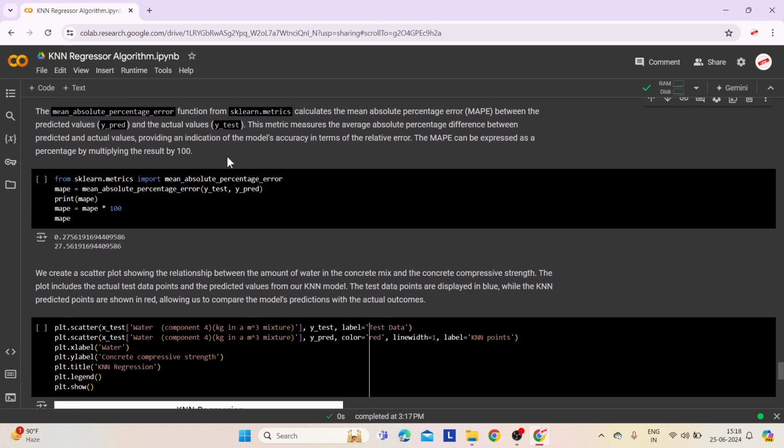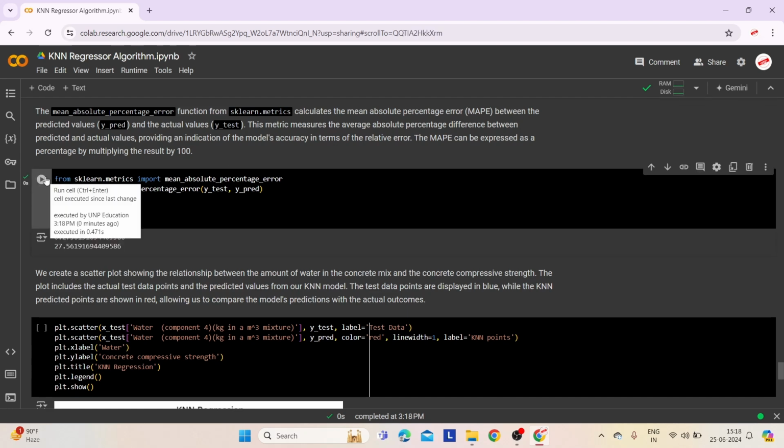The mean_absolute_percentage_error function from scikit-learn metrics calculates the mean absolute percentage error, MAPE, between the predicted values, ypred, and the actual values, ytest. This metric measures the average absolute percentage difference between predicted and actual values, providing an indication of the model's accuracy in terms of the relative error. The MAPE can be expressed as a percentage by multiplying the result by 100. Here is the code of it.